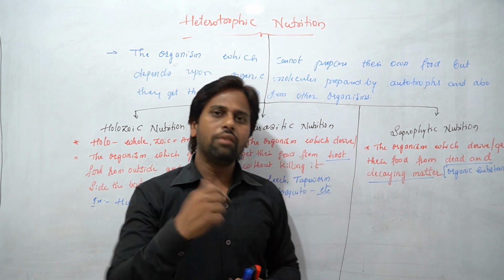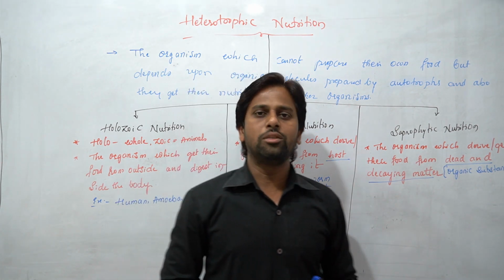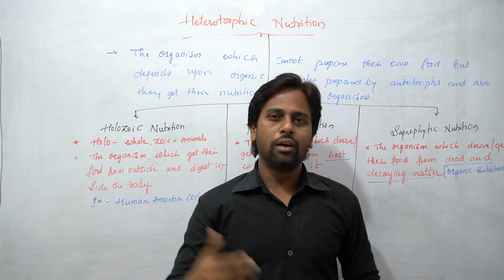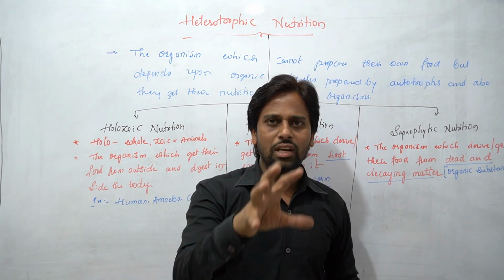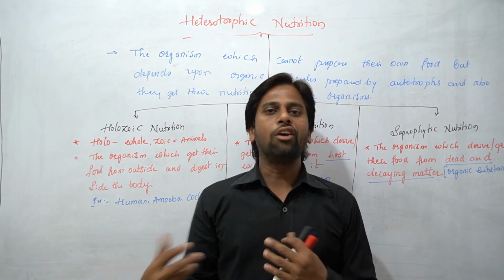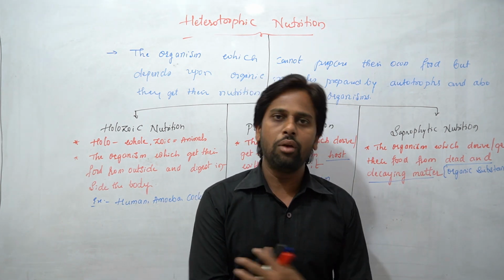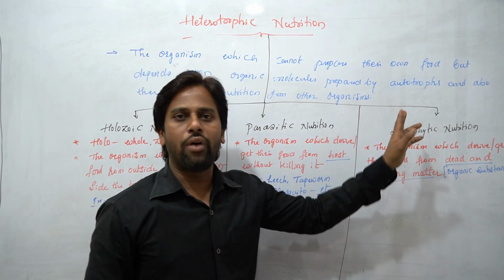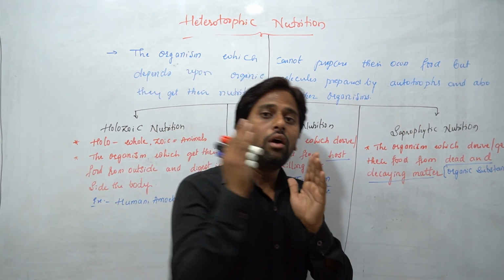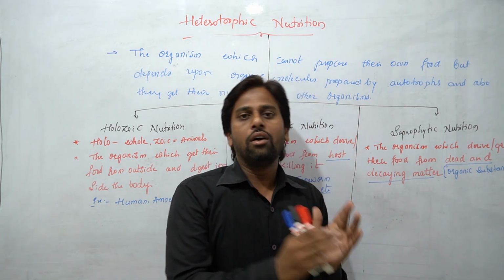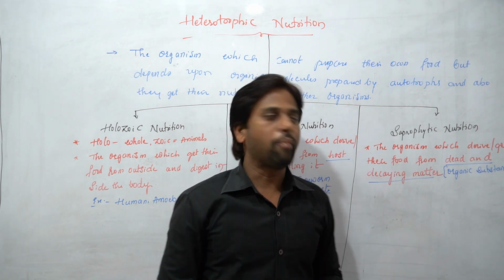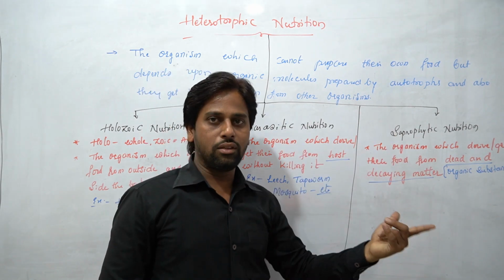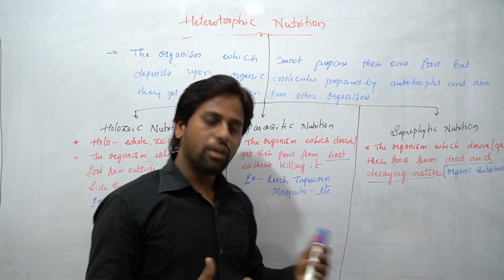You have seen in your colonies, when animals like a dog or pig die, after 2 or 3 days they get decomposed, and after 1 week they are washed out. Who is doing all those things? None other than saprophytes. They feed on the dead and decaying matter. Such organisms are considered saprophytes, and this nutrition we call saprophytic nutrition.